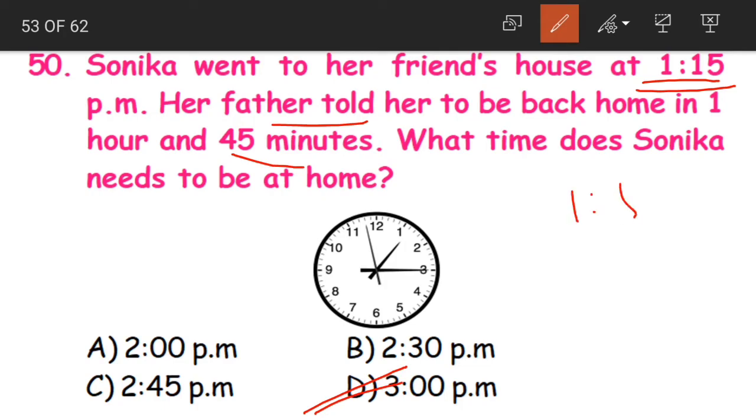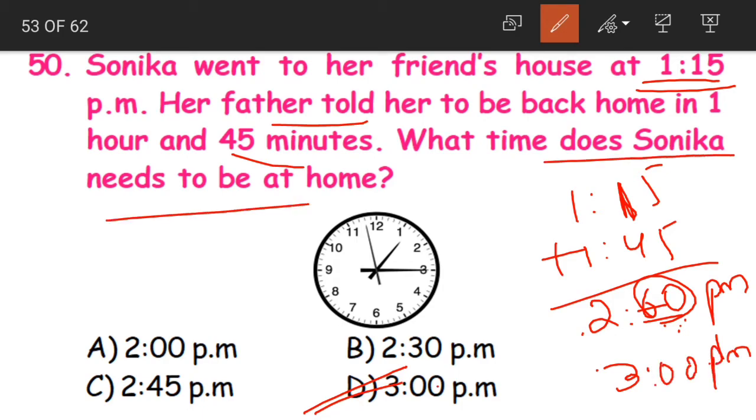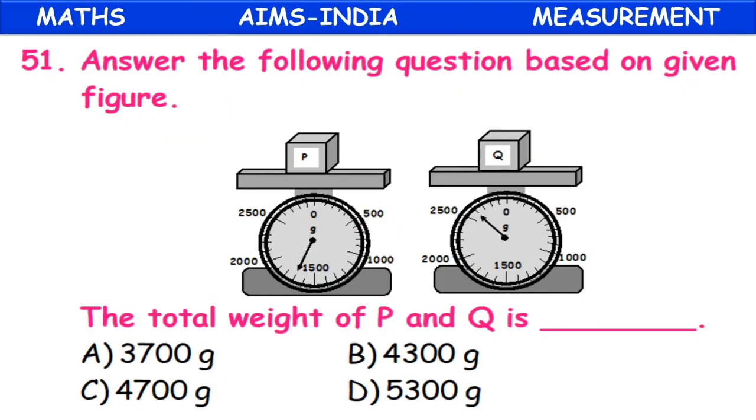Understood children? 1:15 plus 1 hour 45 minutes. When we add, the answer would be 2:60 p.m. We do not say 60 minutes. Instead we say 1 hour. So 2 plus 1 becomes 3. The answer is 3 p.m. Sonika needs to be home at 3 p.m.